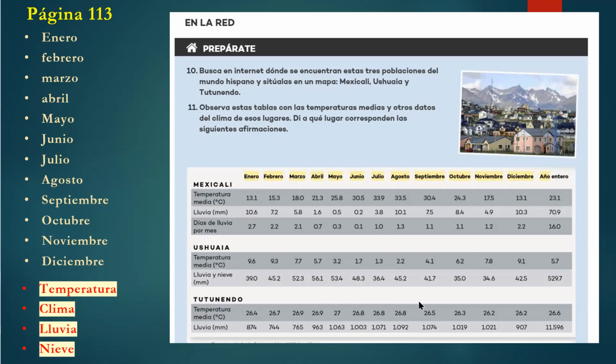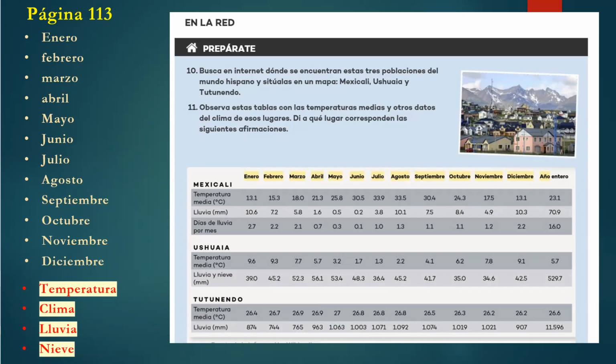It's just a tiny bit. And also we have here the rain in millimeters, so you can see the rain. So let's say in junio it doesn't rain too much. In Ushuaia it rains a lot. You can see the millimeters here. And in Tutunendo, it looks crazy this month here. See, it can rain. What is this? Is it 1,000 maybe? Yeah, some countries use dots instead of commas. So this looks like 1,063 millimeters of rain. So it rains a lot, basically.